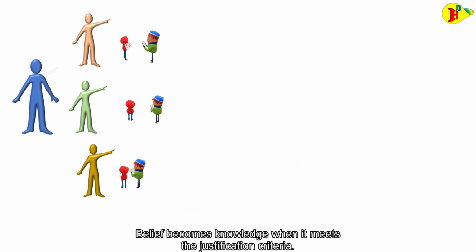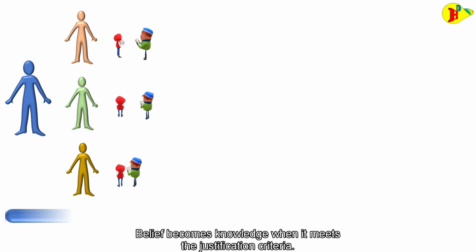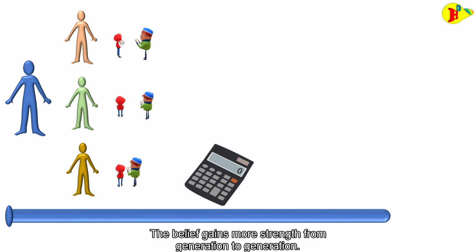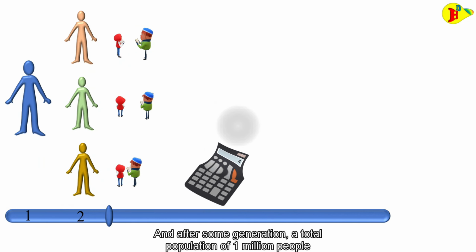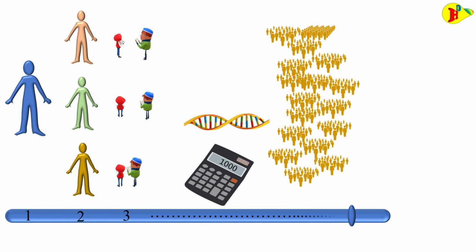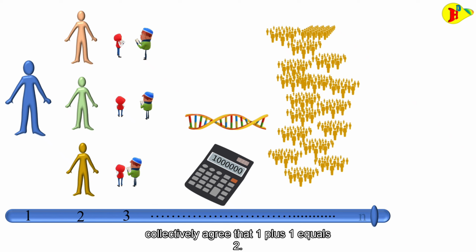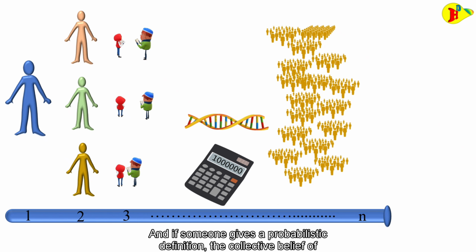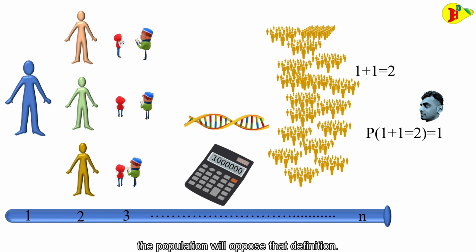Belief becomes knowledge when it meets the justification criteria. The belief gains more strength from generation to generation, and after some generations, a total population of 1 million people collectively agree that 1 plus 1 equals 2, and if someone gives a probabilistic definition, the collective belief of the population will oppose that definition.